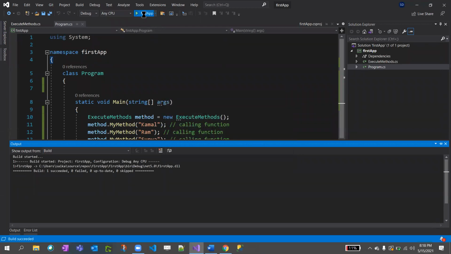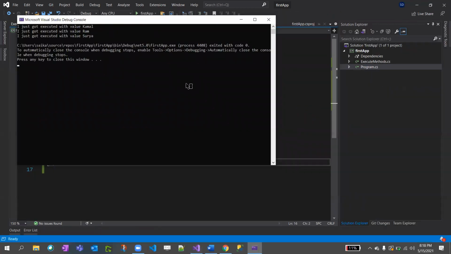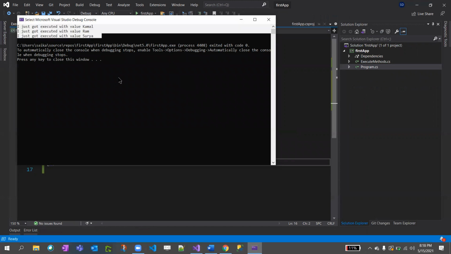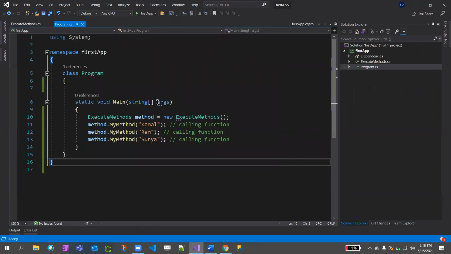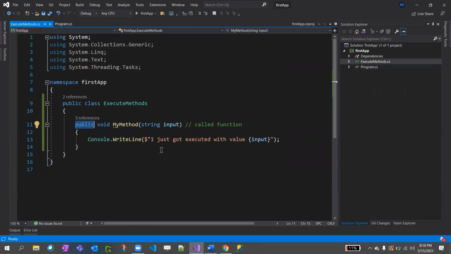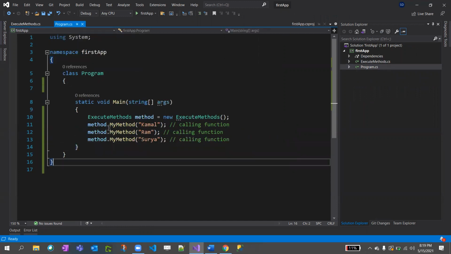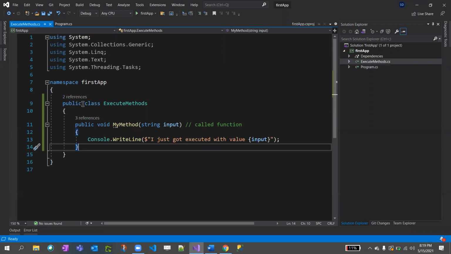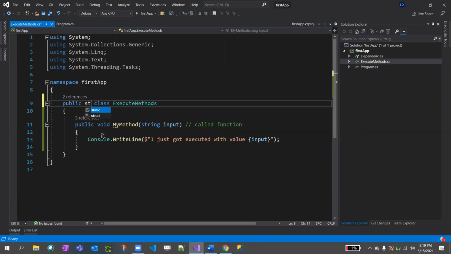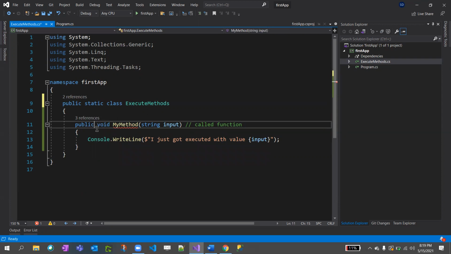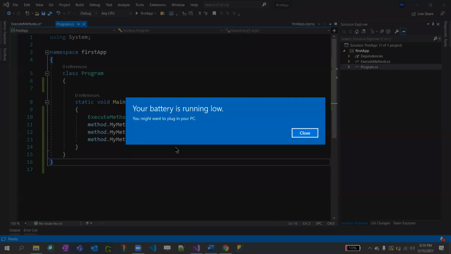Oops, I closed it. Yeah, see. So this is with instantiating an object, right? Now I don't want to instantiate. I just want to declare without instantiating. What should I do? Yeah, exactly, static. To make this method static, we declare static after public, right? So now you made it static.